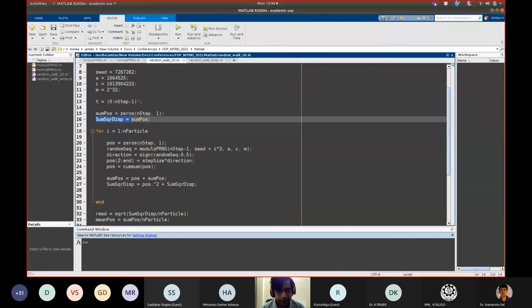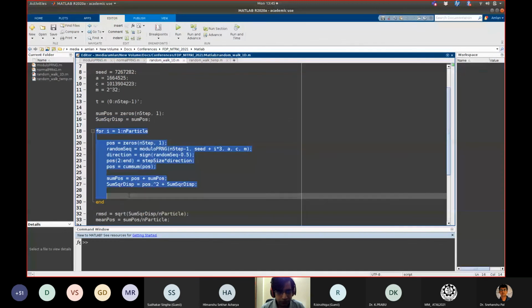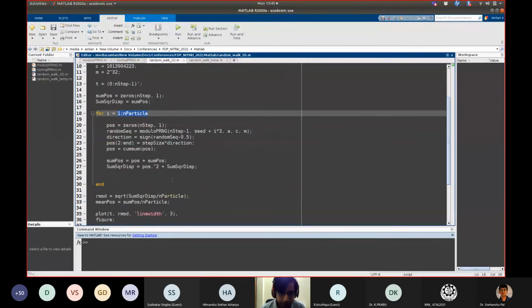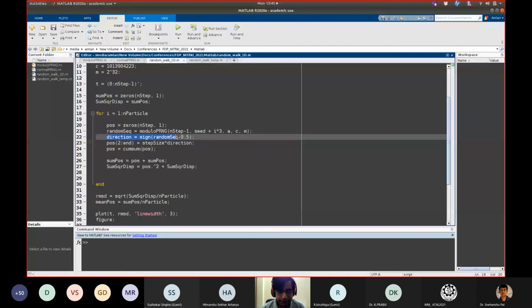So I am starting the iteration here from 1 to the total number of particles in a for loop. So for each particle I am now running the iteration. At any particular step, what we are doing is calculating the direction. The direction is either +1 or -1. So in this particular line, I am calculating the direction.